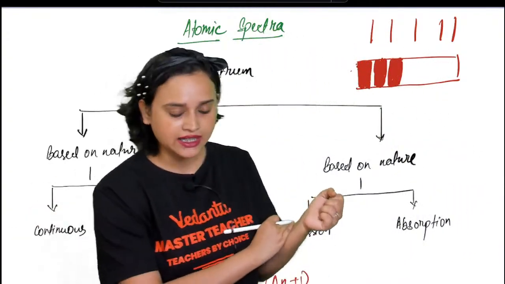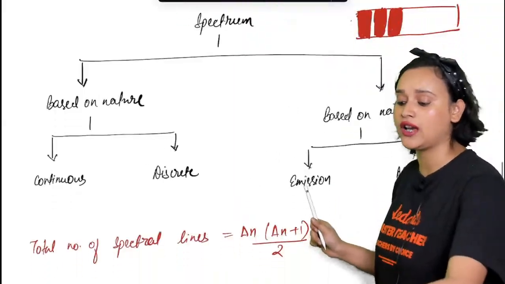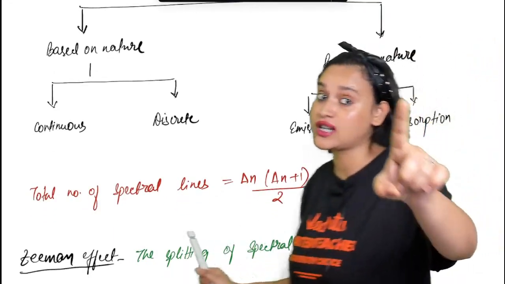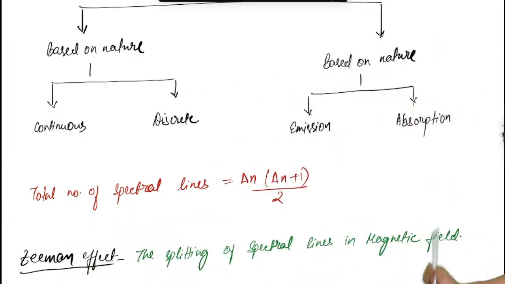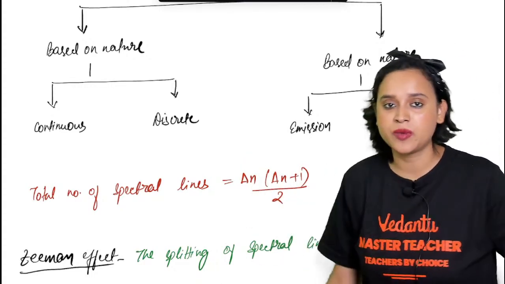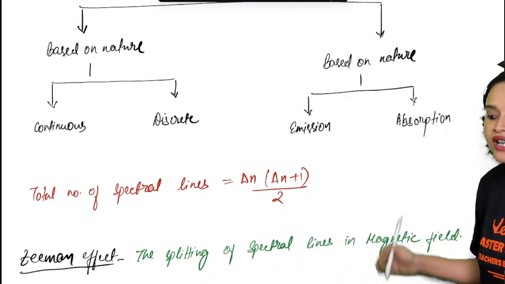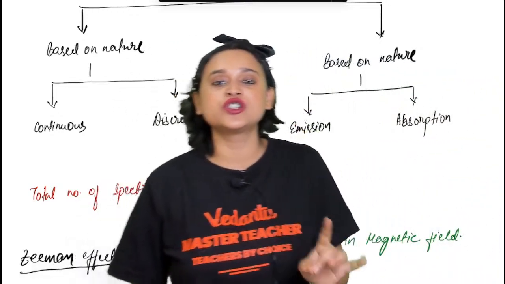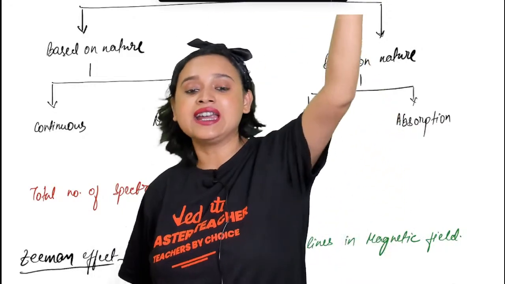Now guys, moving on. Now here is a very important formula, everybody. The total number of spectral lines. This question has come in JEE Mains, everyone: how to calculate the total number of spectral lines. To calculate it, you will use this formula: delta n multiplied by (delta n plus 1) divided by 2. What is delta n, my dear students? Delta n is the difference between n1 and the second energy level, that is n2.